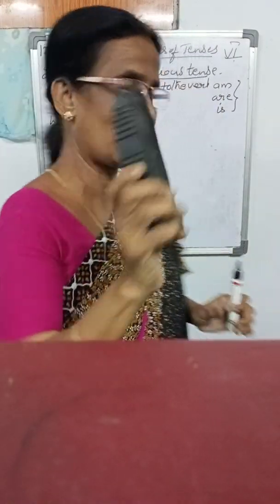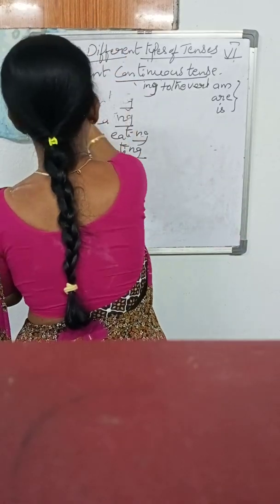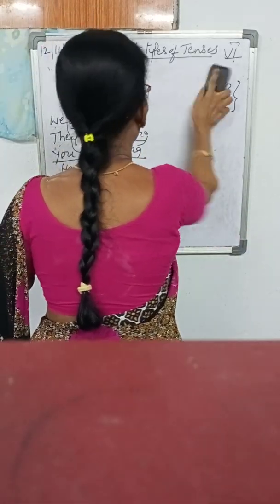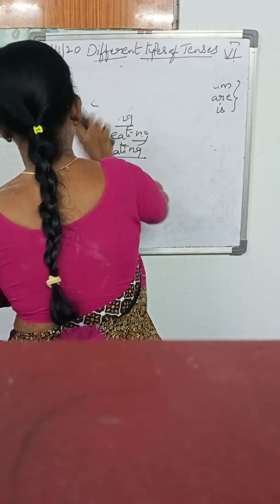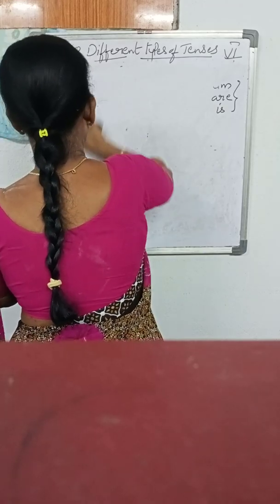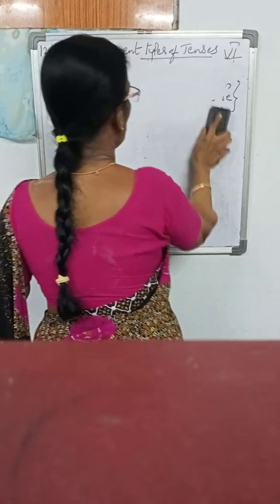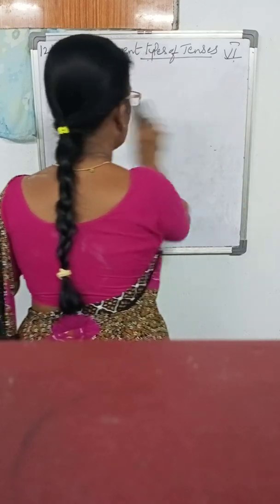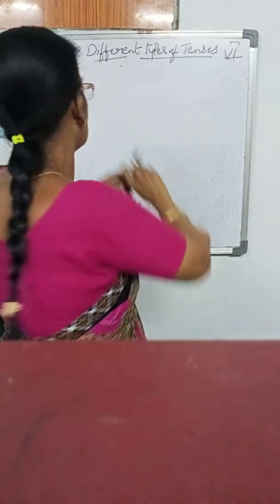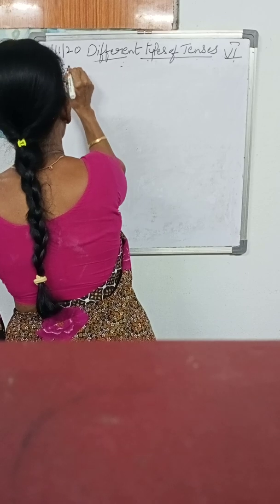Okay. Whereas past tense, you have to understand only the helping verbs. While you remember, easily you can write the tenses. So, past tense. Second one is the simple past tense.